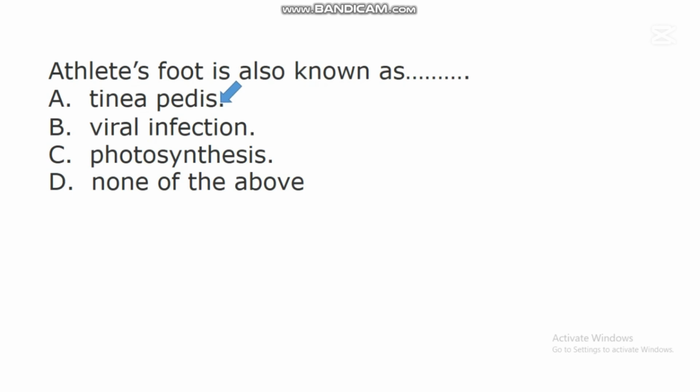This athlete's foot is also called Tinea pedis in mycological studies, and studies have shown that this athlete's foot can affect or can make the foot of an individual swell, and that individual will experience pain within that part of the body that is affected. Hence, this athlete's foot is also regarded as Tinea pedis.